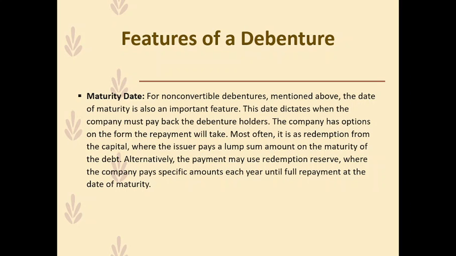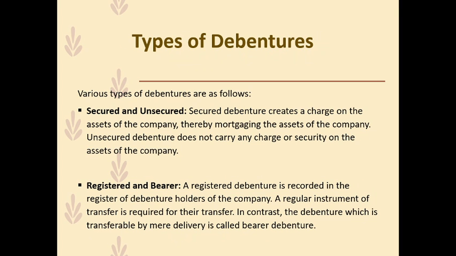So this was about maturity date. Now moving on, let's understand the various types of debentures. So various types of debentures are first secured and unsecured. The secured debentures create a charge on the assets of the company, thereby mortgaging the assets of the company. So the secured debentures are, in short, mortgage.